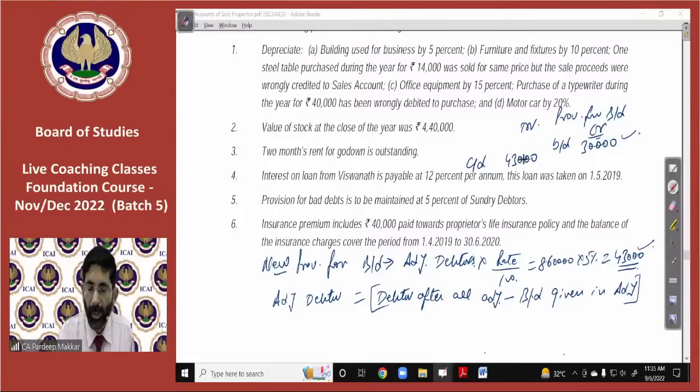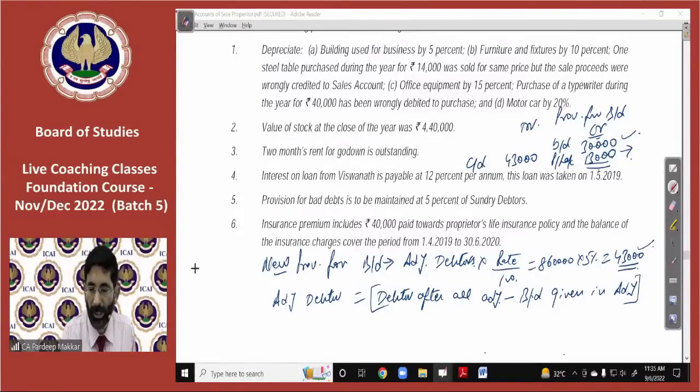Now, any further bad debts, if any bad debts are there, that is to be entered here, that is to be written off here. Now that is not given here. So due to that reason, whatever is the balance sheet figure, that will go to P&L account, profit and loss account, 13,000. So profit and loss account is debited. It means in profit and loss account, we will debit 13,000 rupees. This is one method.